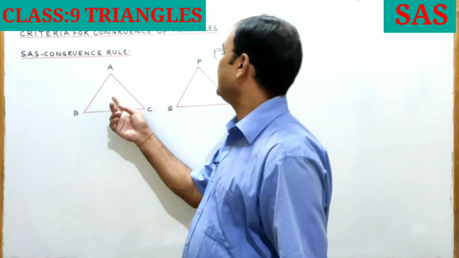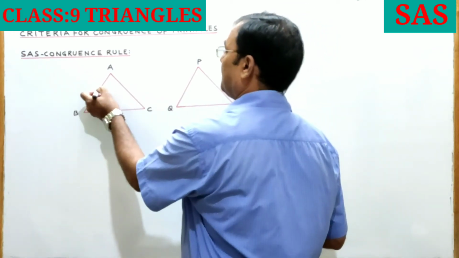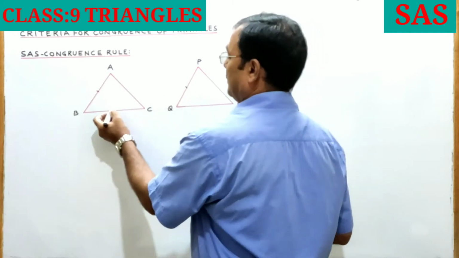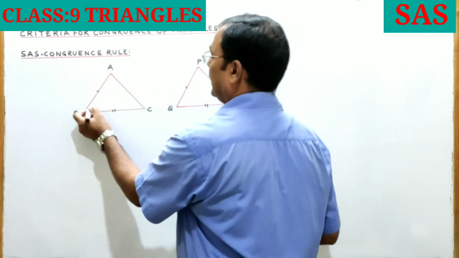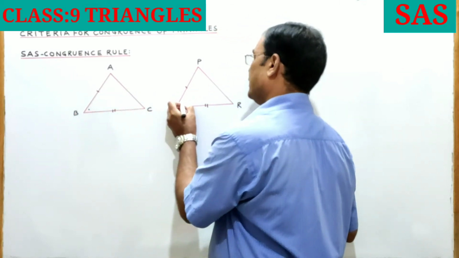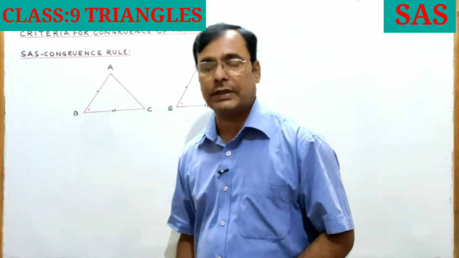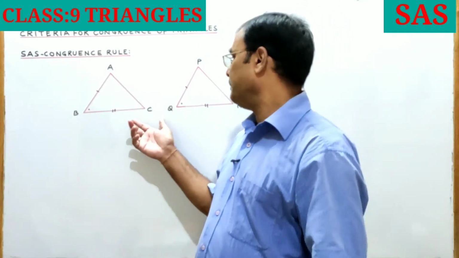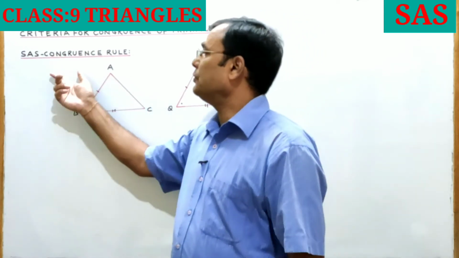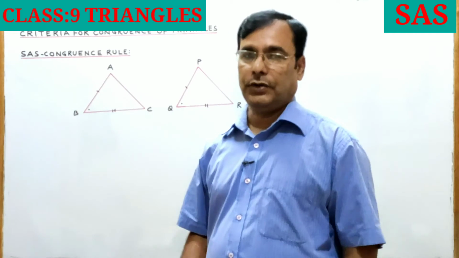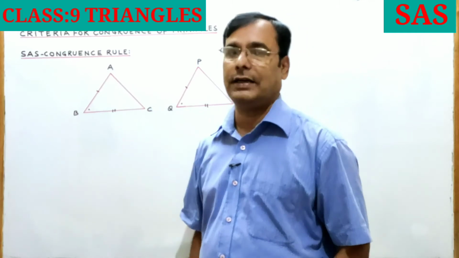Here in the figure, ABC and PQR are two triangles. If AB is equal to PQ, BC is equal to QR, two sides correspondingly equal, and included angle B is equal to included angle Q, then triangle ABC is congruent to triangle PQR. And this congruency of triangle ABC and PQR is according to the SAS congruence rule, because two sides are equal and included angle in both the triangles are equal.